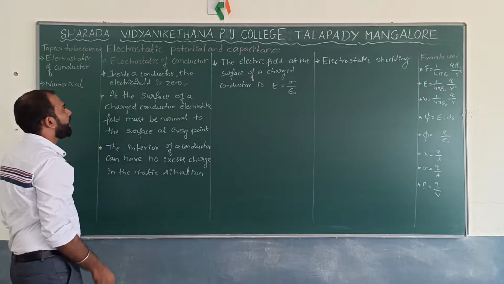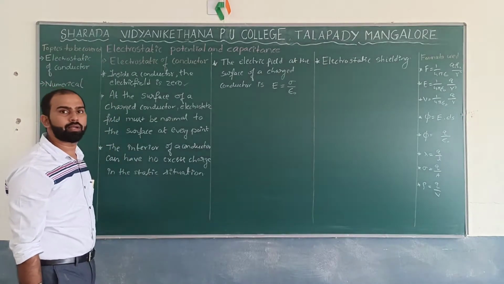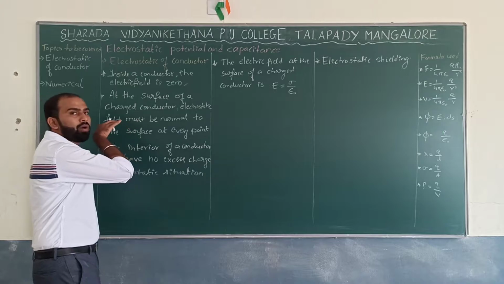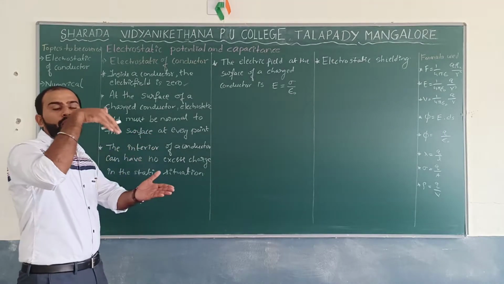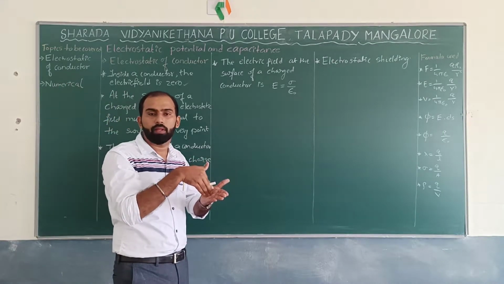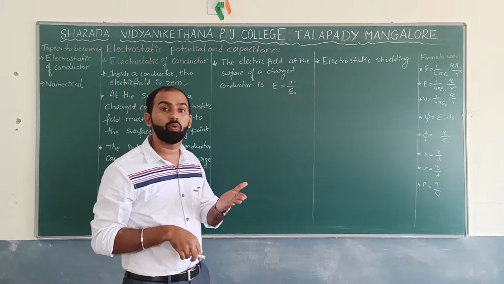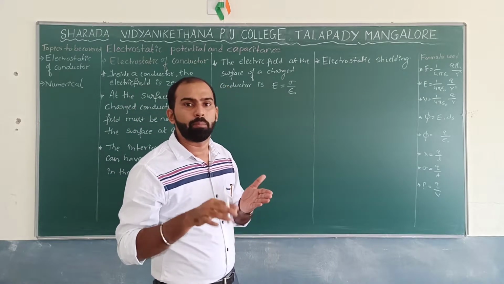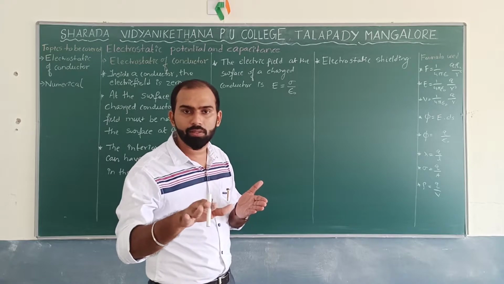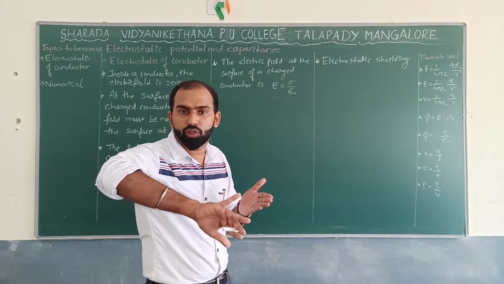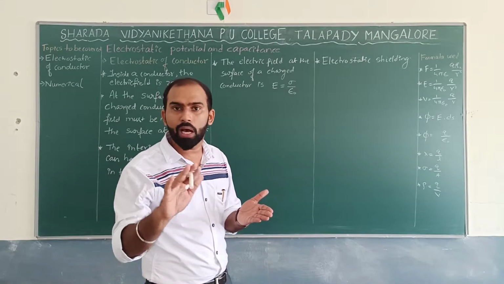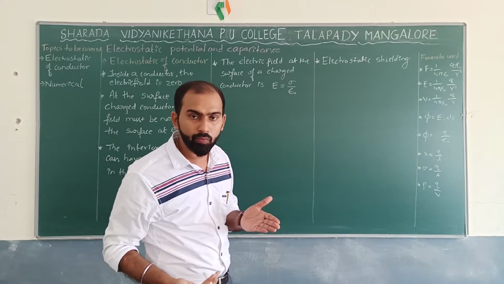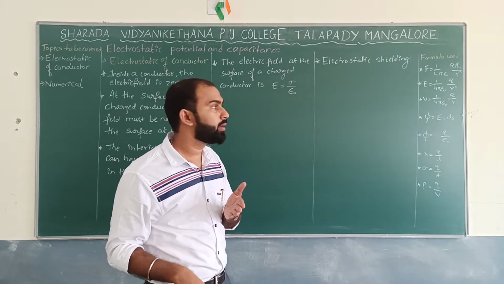Okay? Now at the surface of a charged conductor, electric field is always normal to the surface. In the sense what? Based on the properties of charges, or the properties of electric field, charge can move from place to place, from positive to negative. Correct?